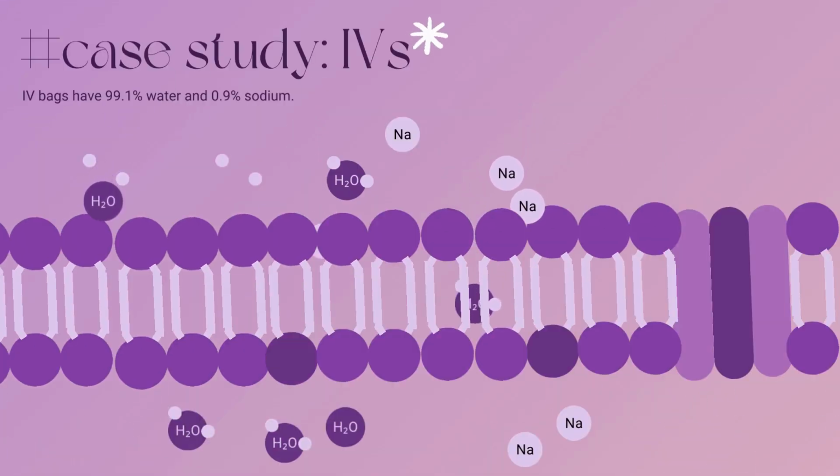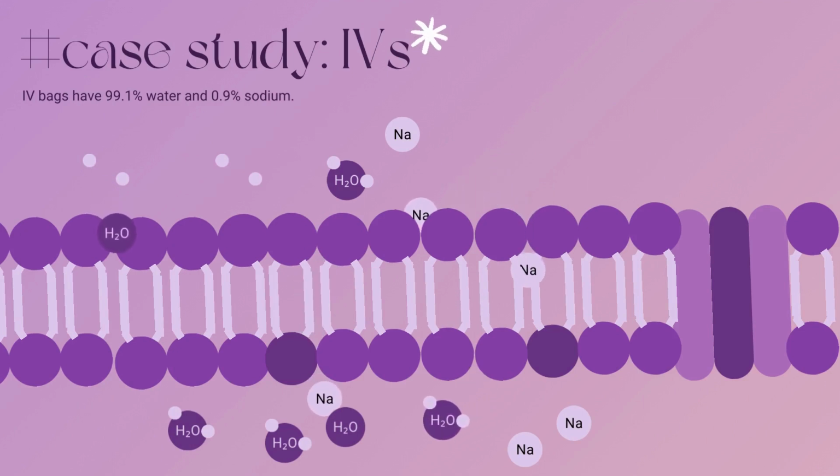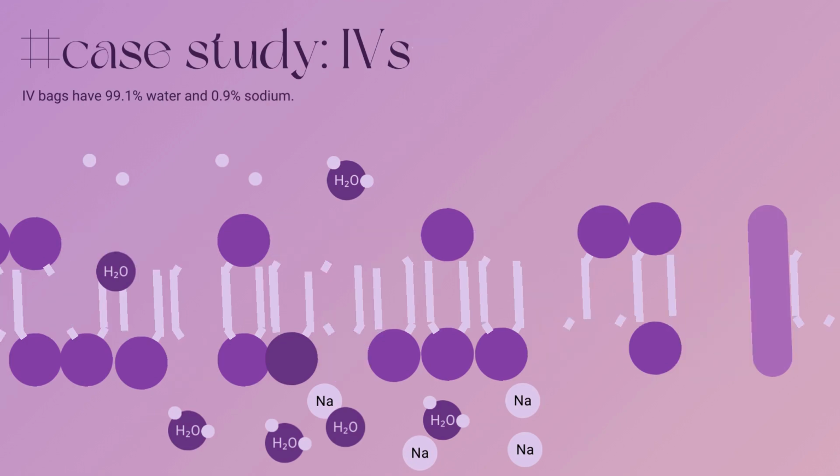Now, the IV bag given to Marcus likely contained a balanced electrolyte solution. In this case, IV bags are often used to deliver saline solutions, which are isotonic with human blood. An isotonic solution has the same concentration of solutes like salts as the intracellular and extracellular fluids. When an isotonic solution is administered intravenously, it helps maintain the balance of solutes between the bloodstream and the cells.